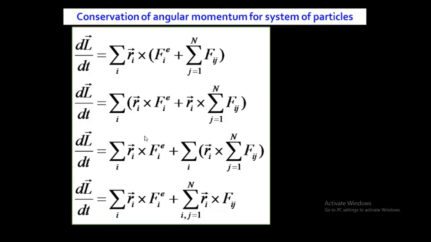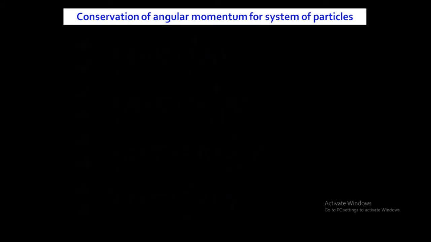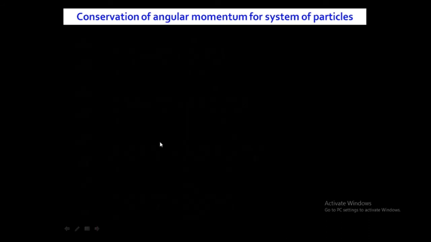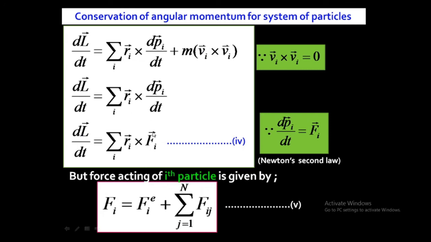So after putting the value, we'll get dL by dt is equal to the summation over i of r_i cross, and in place of F_i I have put the external force plus the internal force. We know that the force acting on the ith particle is equal to the external force plus the internal force. So from equation number 5 we have brought these values and put them in equation number 4. In place of F_i, I am going to put F_i^e plus the summation over j of F_ij.